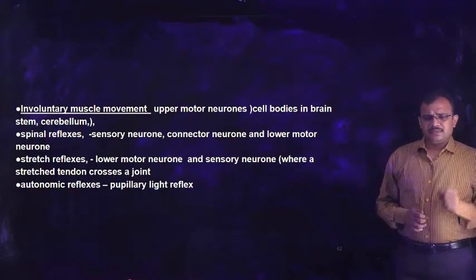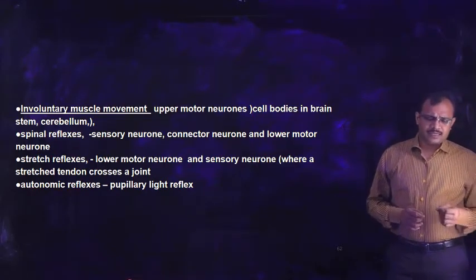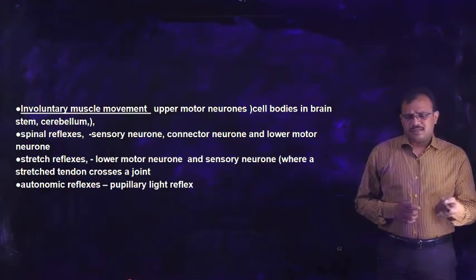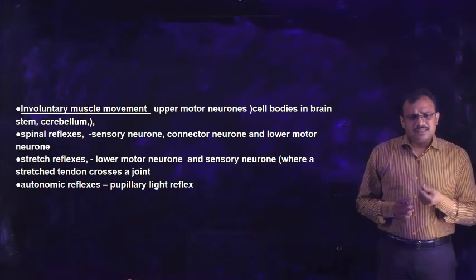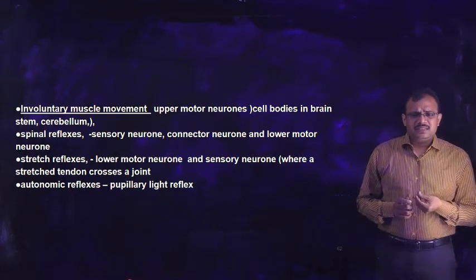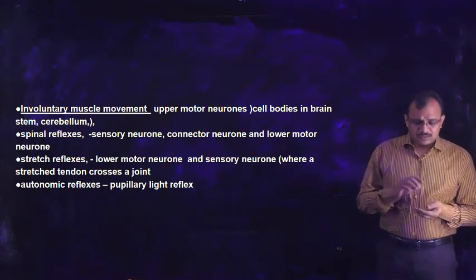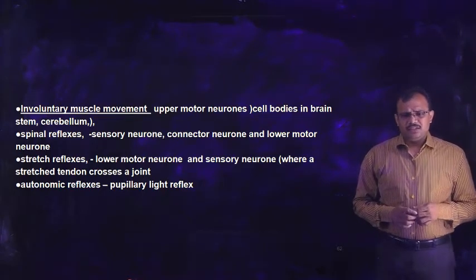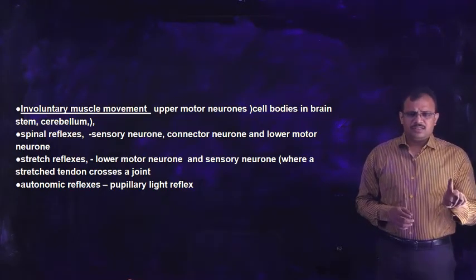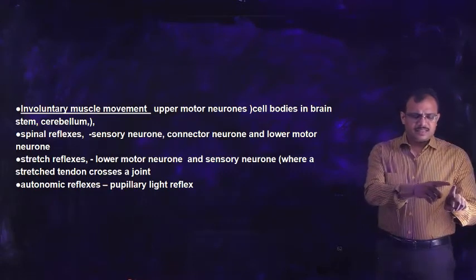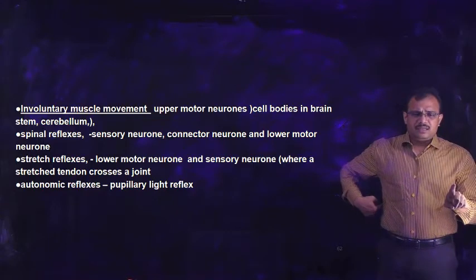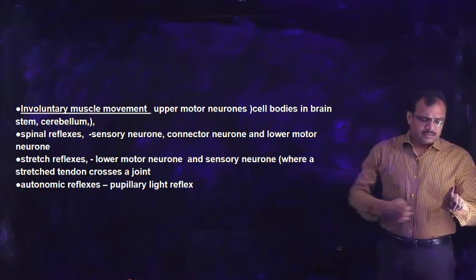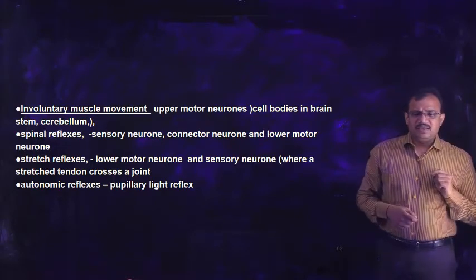This is an example of spinal reflex, where the sensory nerve carries information from the skin, and through the connector nerve, it transmits the impulse to the motor nerve supplied to the finger. So I am touching like this. The sensory impulse is carried to the spinal cord, and from the spinal cord, by the connector neuron, it sends an impulse to the lower motor neuron, which is supplied to this particular region. So immediately I will remove it.